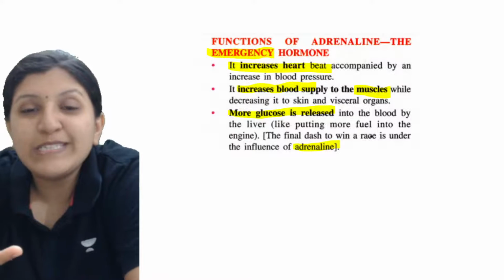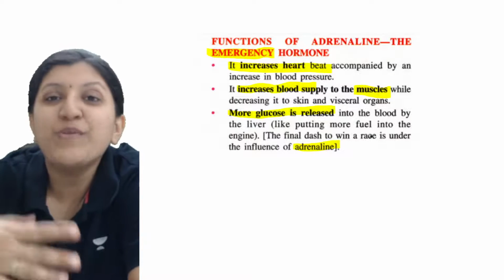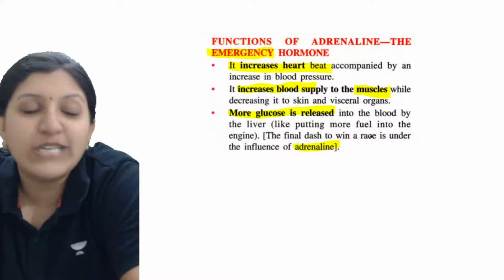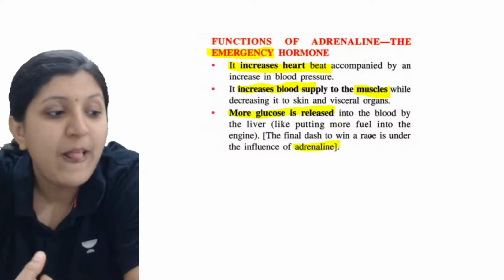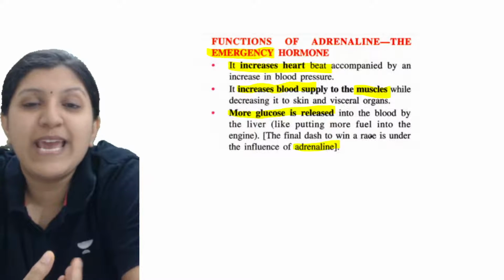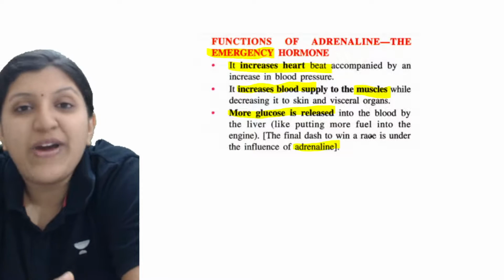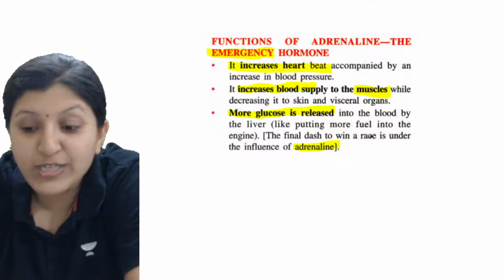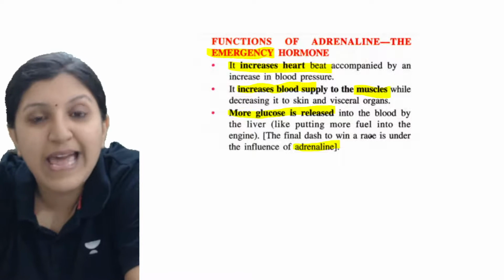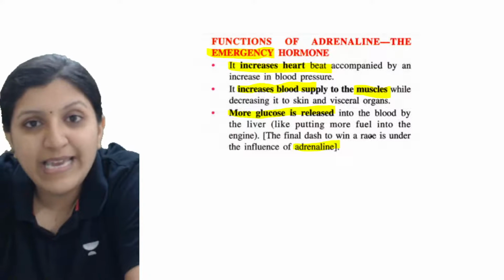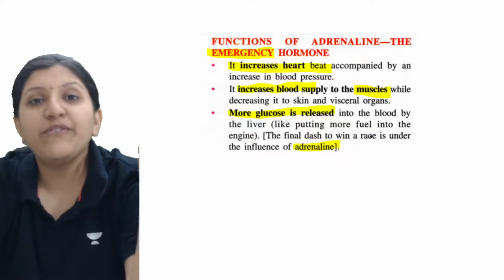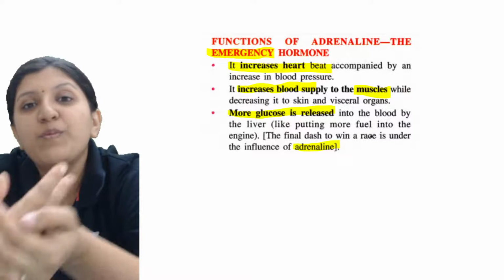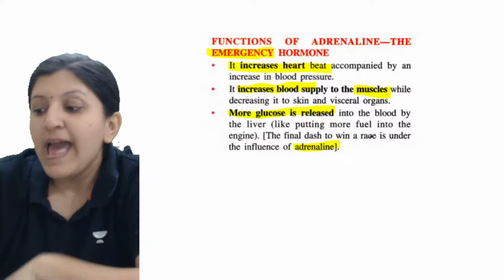Mineralocorticoid is responsible for mineral metabolism, and glucocorticoid is responsible for metabolism associated with proteins, fats, as well as carbohydrates. The adrenaline hormone is produced by the adrenal medulla.